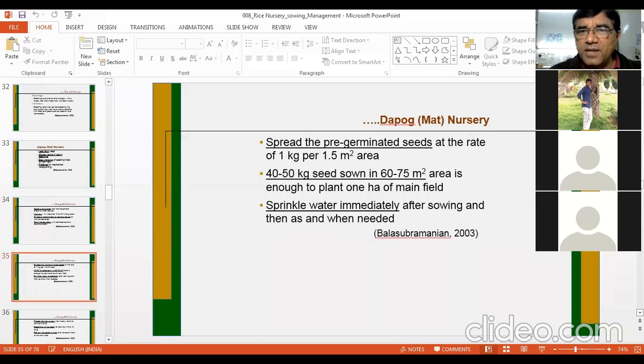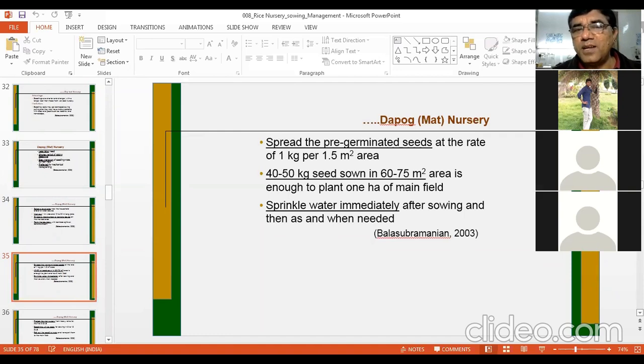Spread the pre-germinated seeds. I think you know how to germinate. Put the seed in water for 24 hours, then the seed will start germinating. And 1 kg per 1.5 meter square area. This is the seed rate. 40 to 50 kg seed sown in